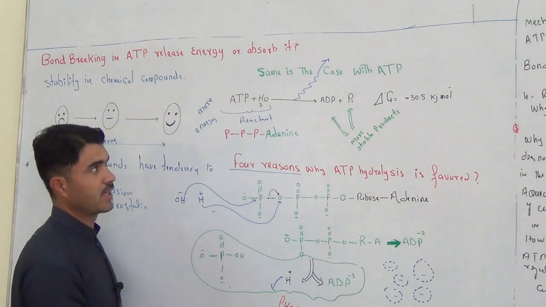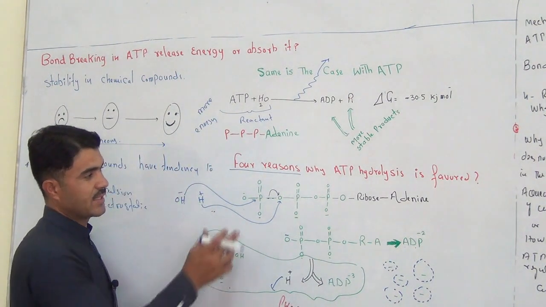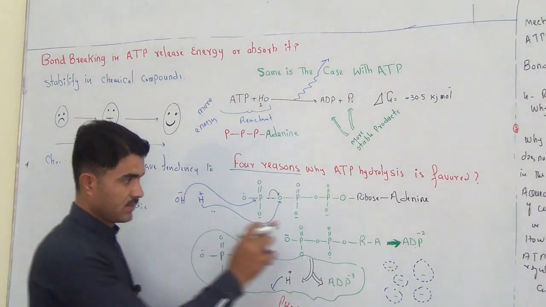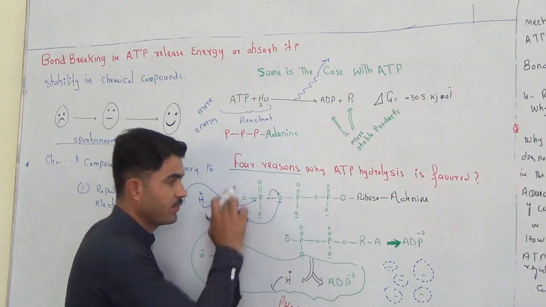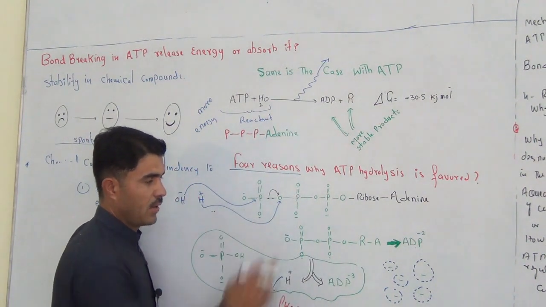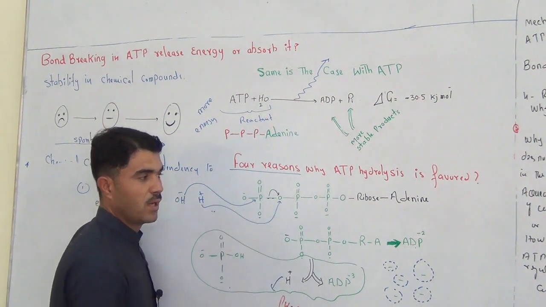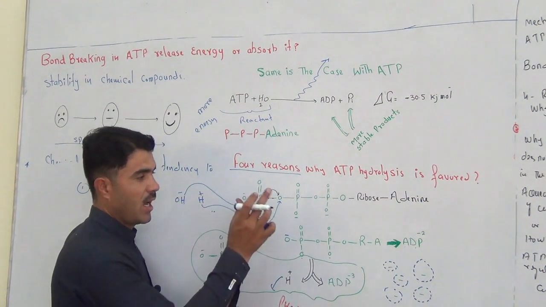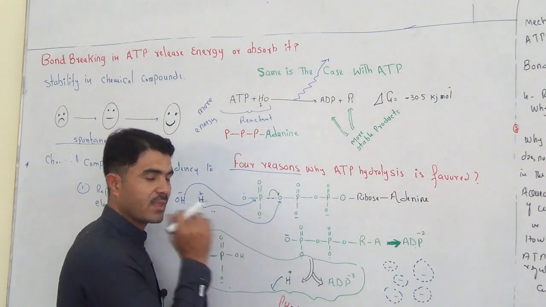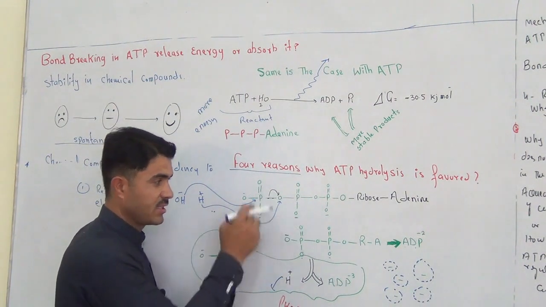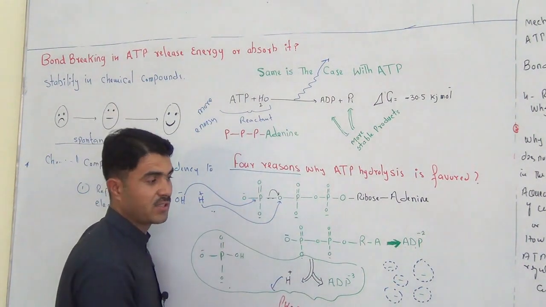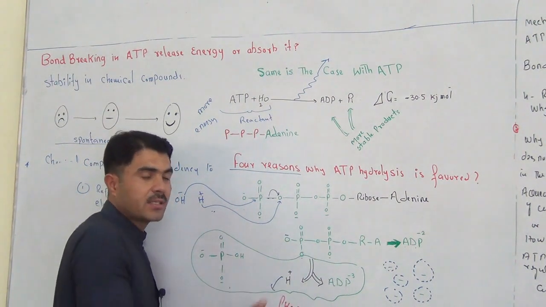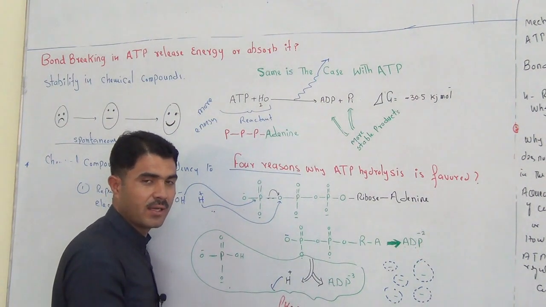And if you look at the ATP molecule, there are 1, 2, 3, 4 negative charges. So decide. Here the hydration will be less because charges are less, and here the hydration will be more because there are 5 negative charges. So there will be a greater degree of solvation or hydration.